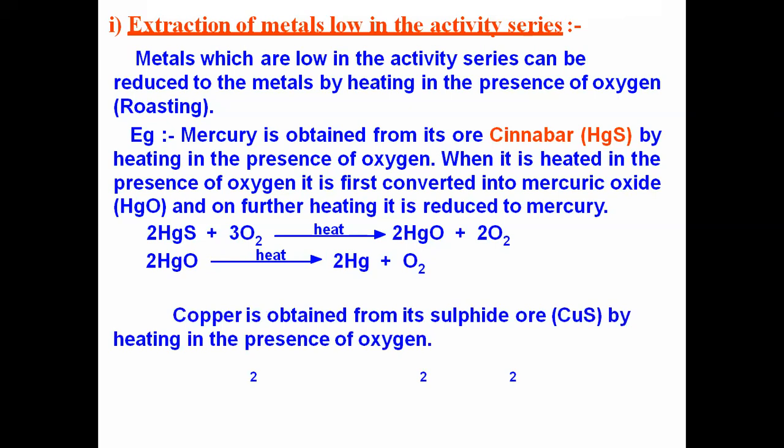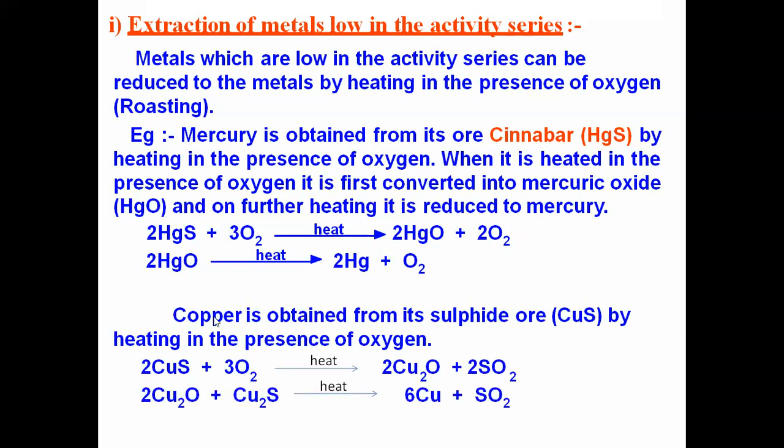Similarly, we can consider one more example, copper. The sulfide form will be present as copper sulfide, and by heating in the presence of oxygen, it will be converted into copper oxide, and along with that, sulfur dioxide will be present. And that copper oxide is again made to combine with the copper sulfide. So again, the same ore will be added so that the sulfur will remove the oxygen from the copper and we will get the copper.